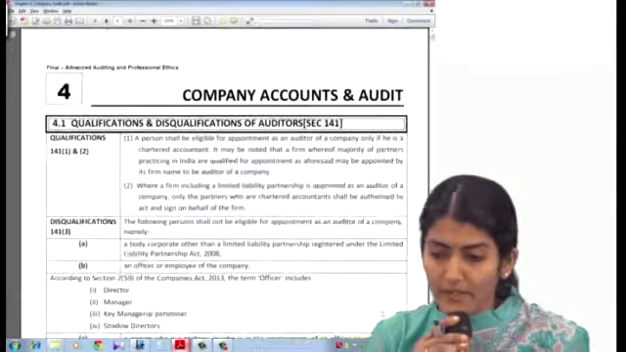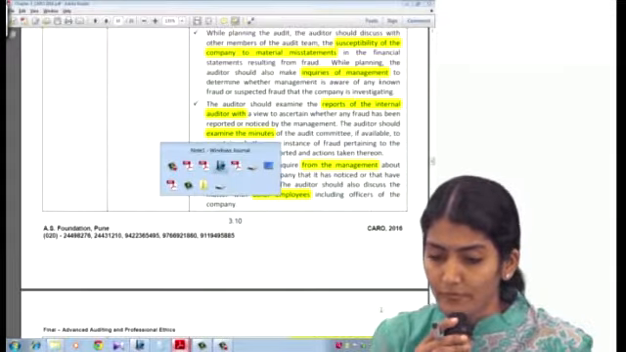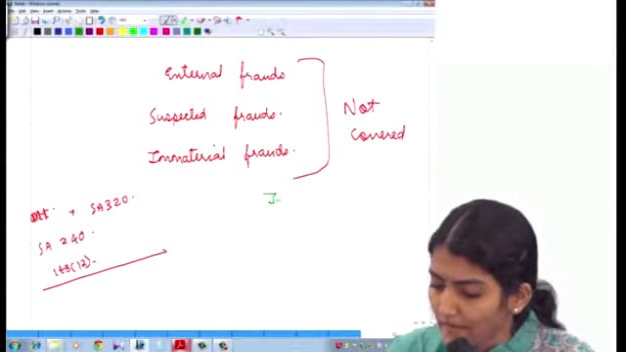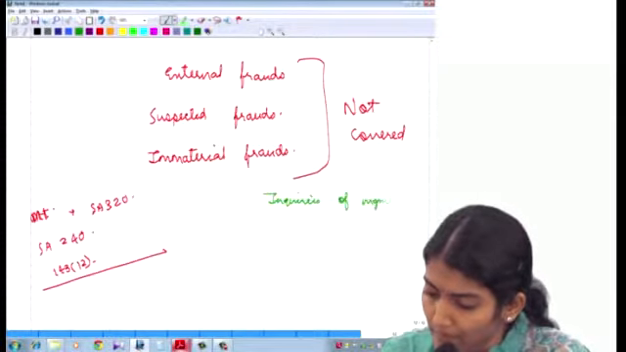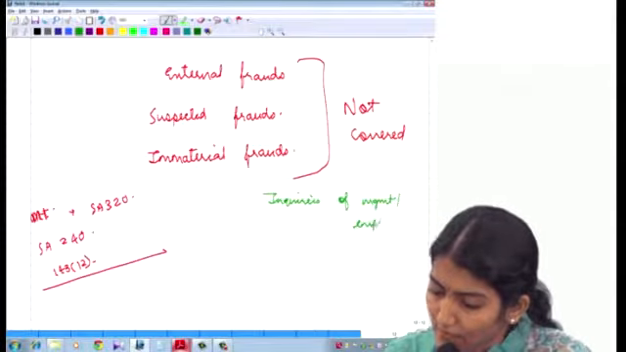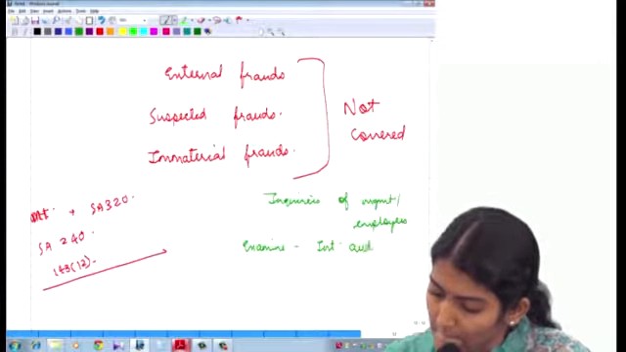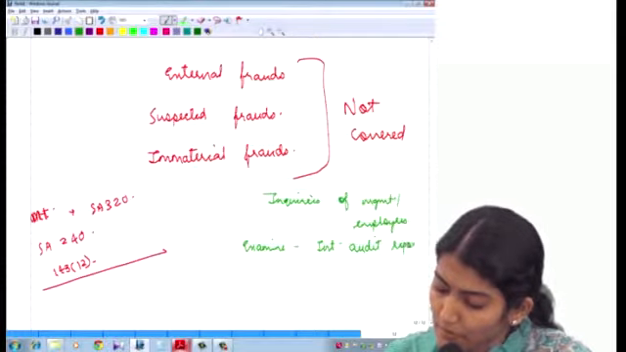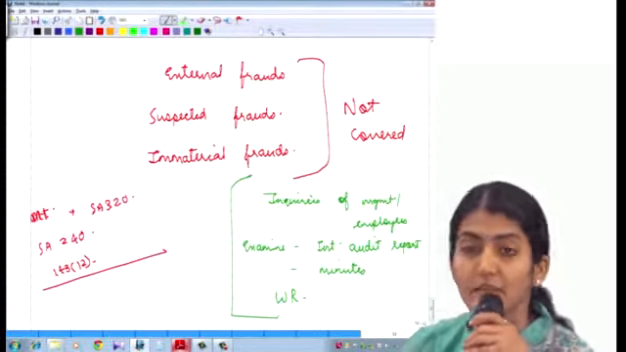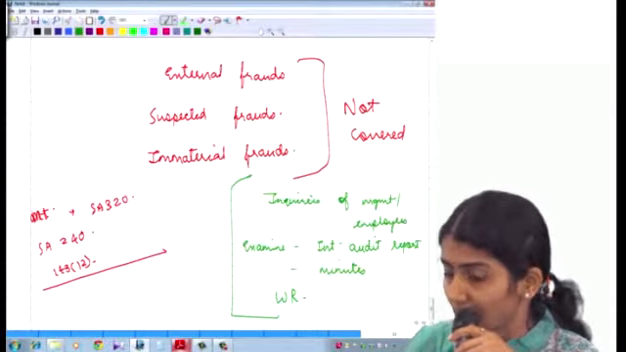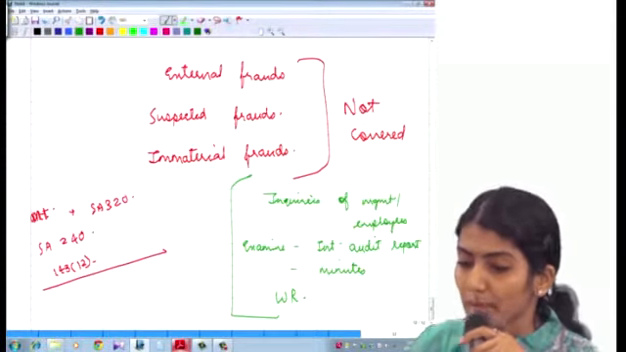Right, so what does it say? What are the additional procedures that it talks of? One, you need to make inquiries of the management and the other employees. Then you need to examine the internal auditor's report. Then you also need to examine the minutes of the meetings of the audit committee, and you also need to take the written representations from the management.